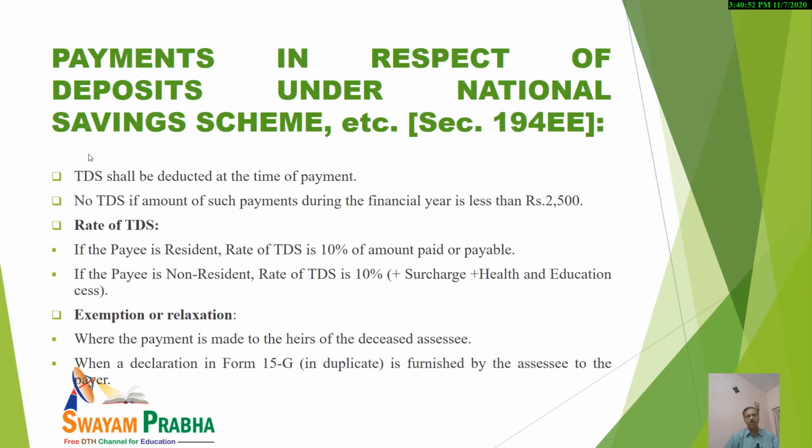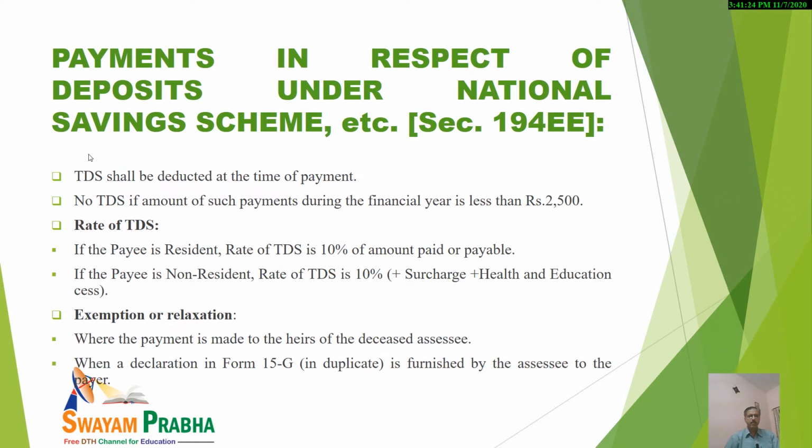Now, payments in respect of deposits under national savings schemes, etc. Again, TDS will be deducted at the time of payment. And in case the amount payable is up to rupees 2,500, in that case there is no need to deduct any TDS. And kindly note that if the payee is resident, the rate of tax is 10%.